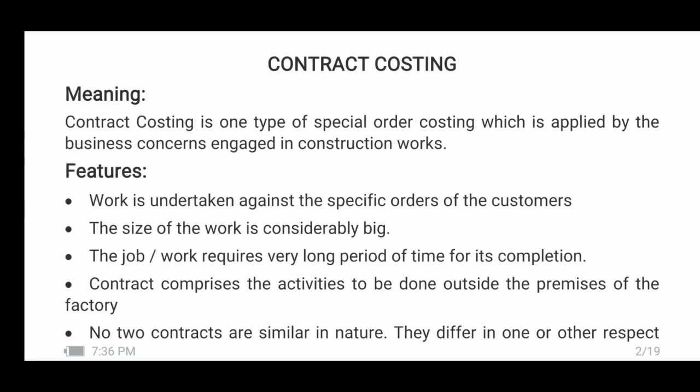By considering those specifications, contract is undertaken. Therefore, work is undertaken against the specific orders of the customers. That is one feature. The size of the work is considerably big.